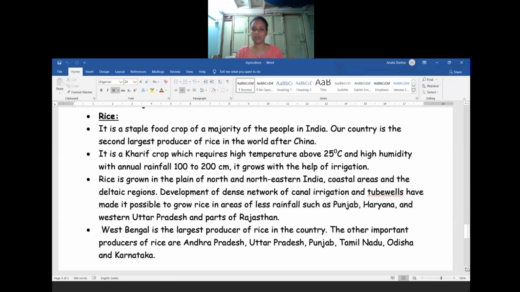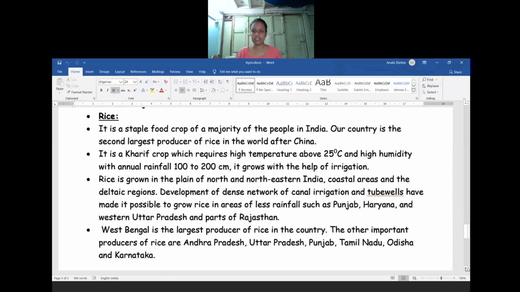So annual rainfall, because rice needs plenty of water. In the 100 to 200 centimeter rainfall area, due to the proper irrigation facility, the rice will be grown there. So rice is grown in the plains of north and northeastern India, coastal areas, as well as in deltaic